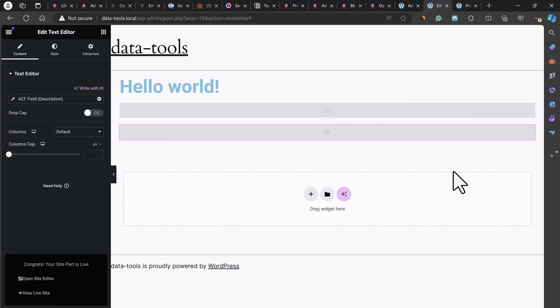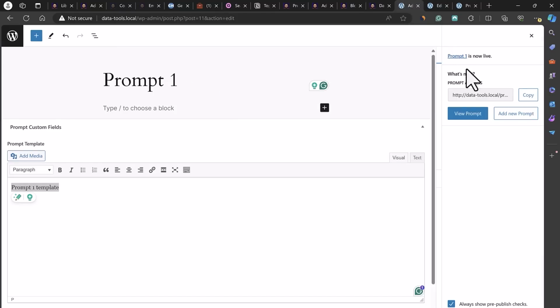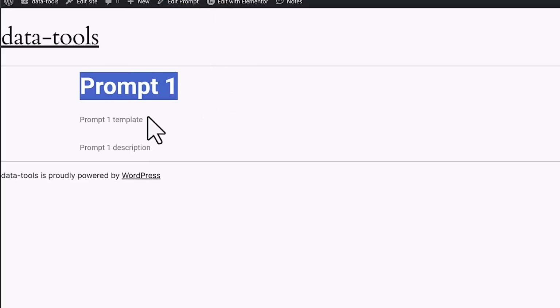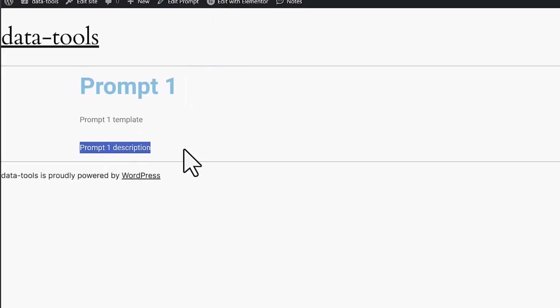Simply publish this. And now if you go back to our prompt here and click on view prompt, hope it works. Perfect. You can see now we have the prompt title, the prompt template, and the prompt description.